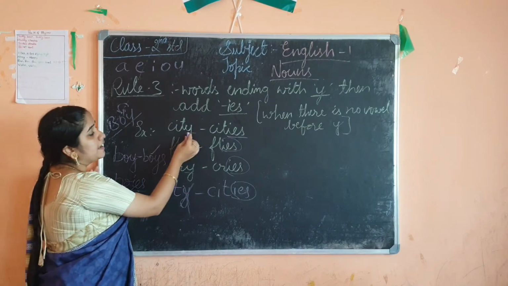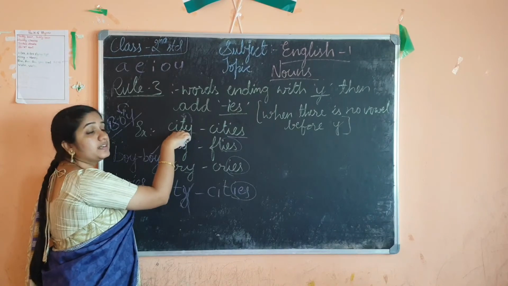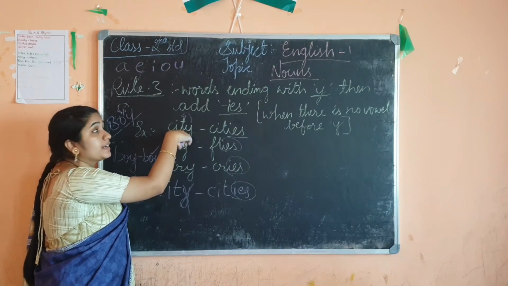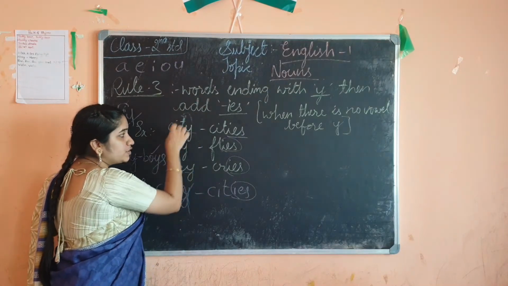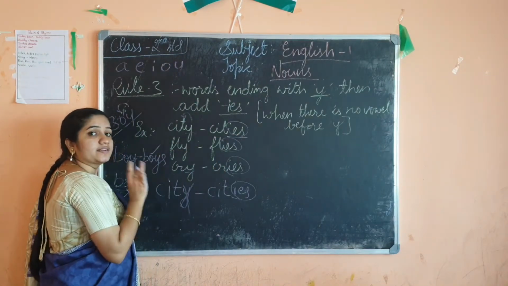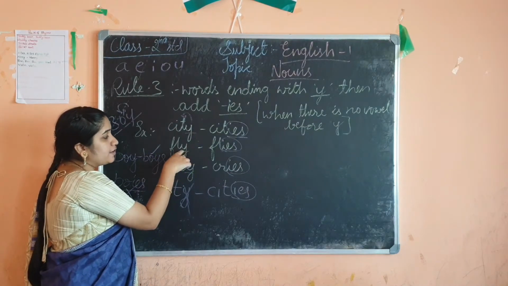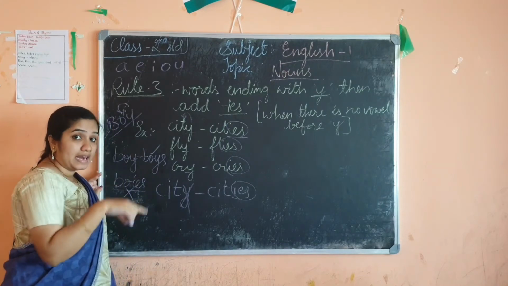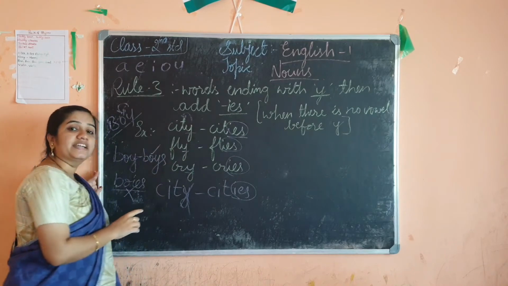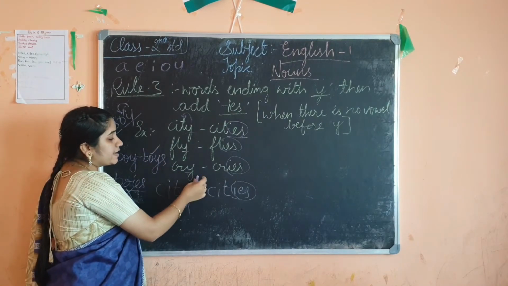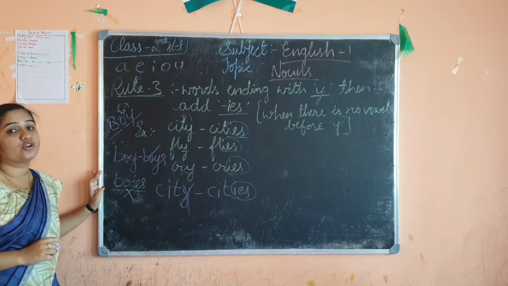Let us see. Here y is there. Before y, which letter is there, children? T. T is not a vowel. T is a consonant. So I have to remove this y and then add IES. Simple. We'll check one more. F-L-Y, fly. Before y, which letter is there? L. L is also a consonant, so I should apply this condition. Then cry, C-R-Y. Before y, which letter is there? R. R is also a consonant.